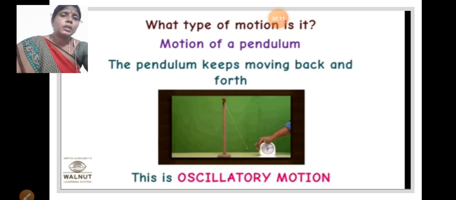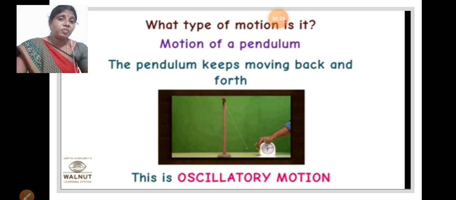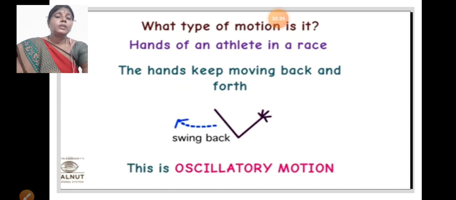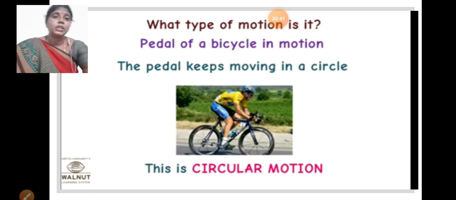Now I can give some examples here. The motion of a pendulum is oscillatory motion. In the oscillatory motion table, you can write pendulum, swing, table fan, and stitching machine. These are all oscillatory motion. And next, while you are running a race, at that time your hands are also in oscillatory motion. And next, cycling: in the cycle, the pedal is in oscillatory motion.